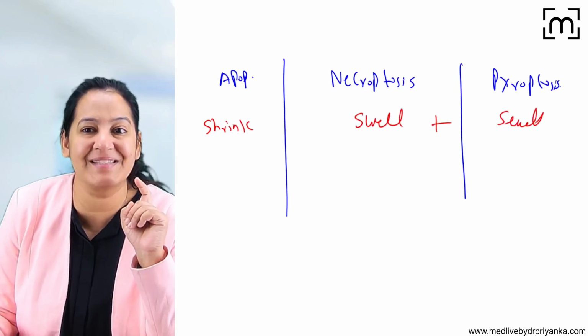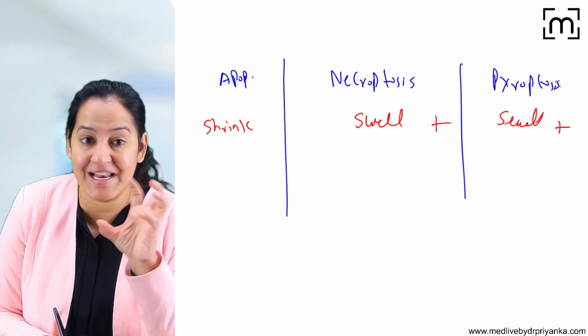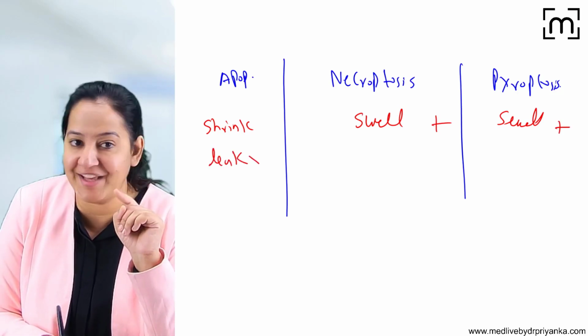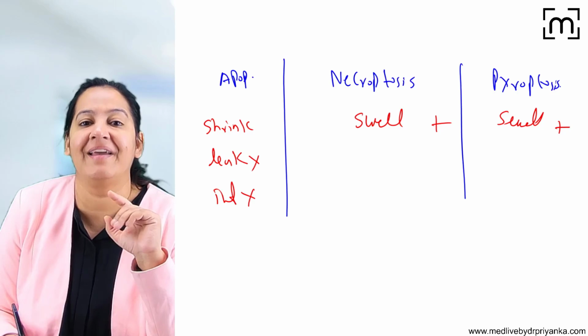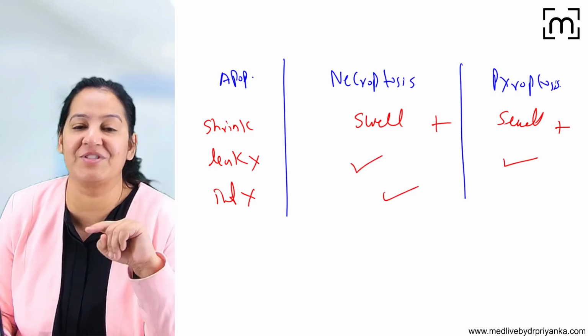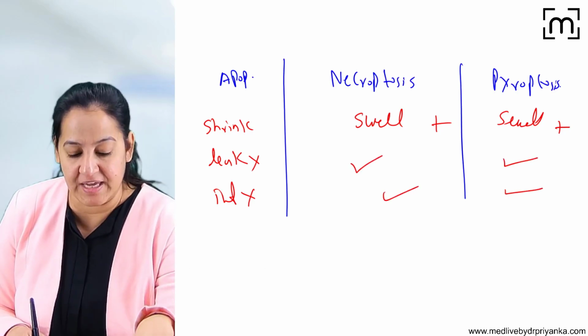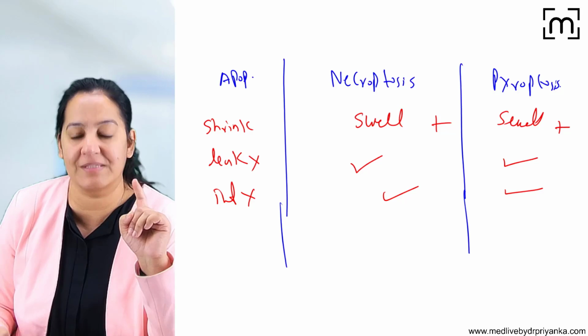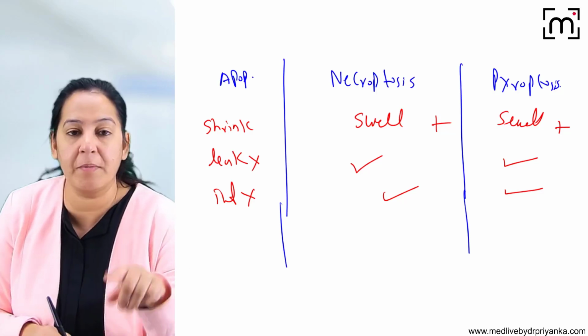So here swelling is present. In apoptosis, the cell does not rupture, there is no leakage, no inflammation. Here leakage is there, inflammation is there. Now you may be thinking, then what is the difference between necroptosis and apoptosis? It is the caspase.